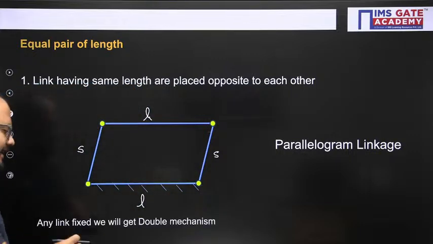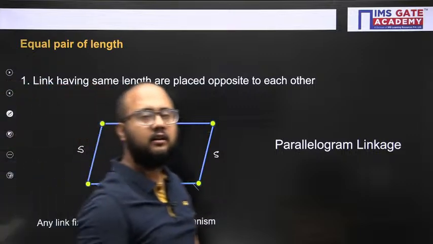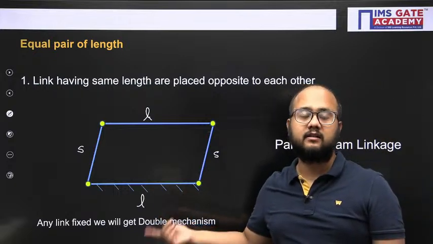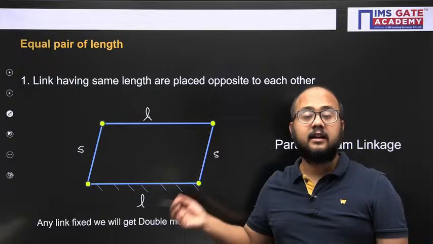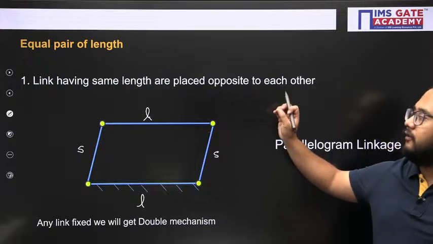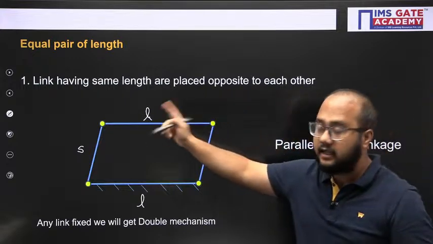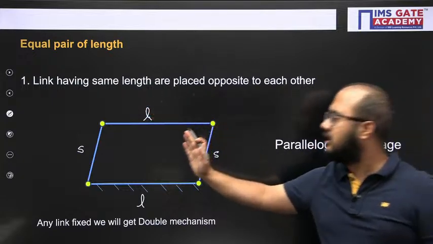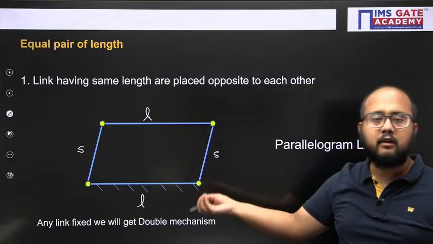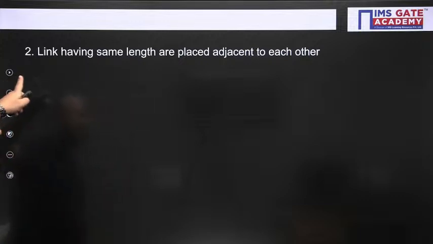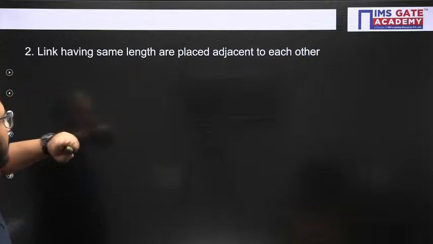In that case, if I fix any of the links, I will be getting a double crank mechanism. So for an equal pair of lengths, one sub case is links having the same length placed opposite to each other, so a parallelogram will be formed. Another case is where the same link lengths are adjacent to each other.